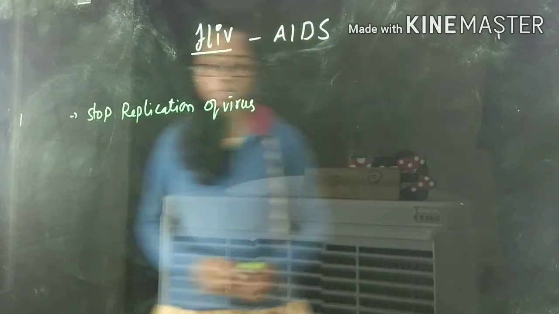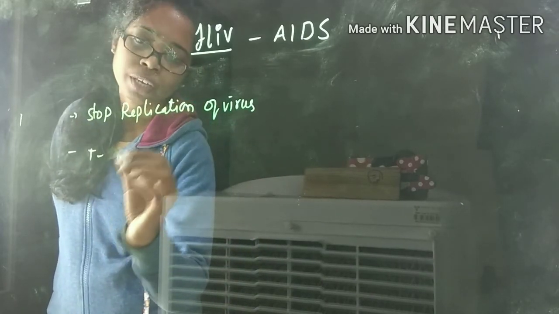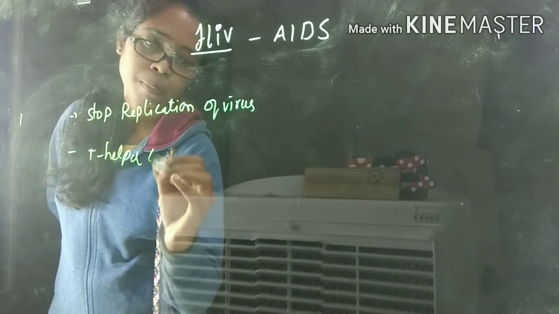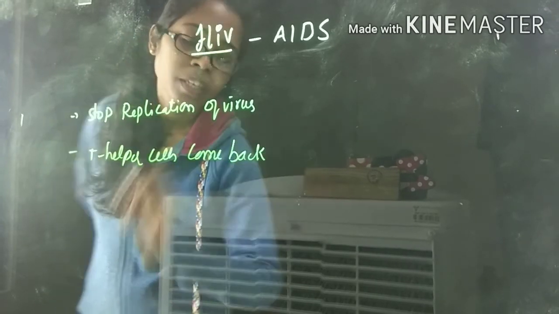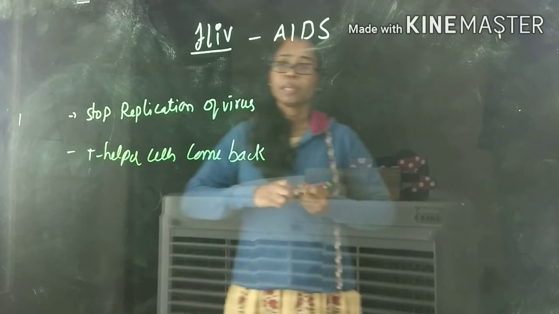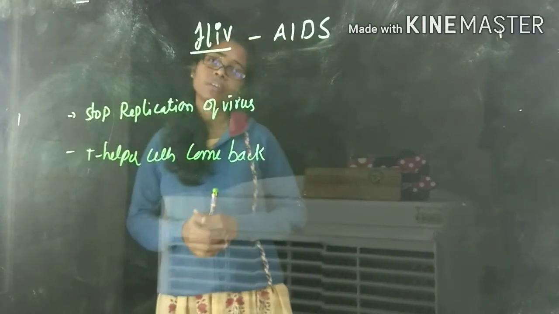The next treatment option is that the T helper cells are made to come back. These are the two treatment options available for HIV.